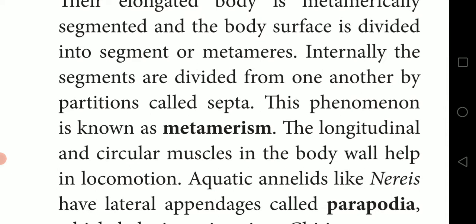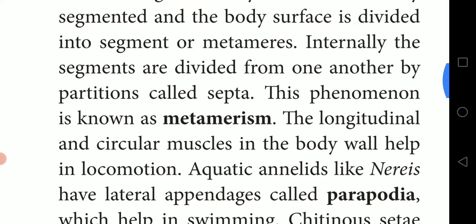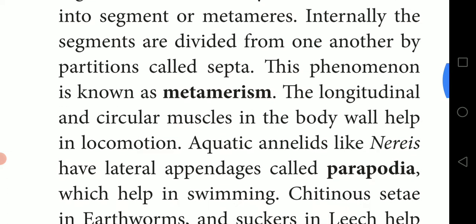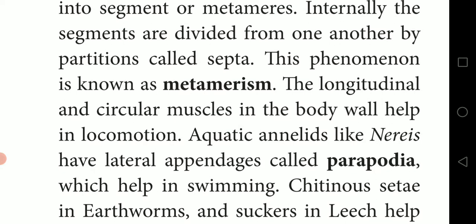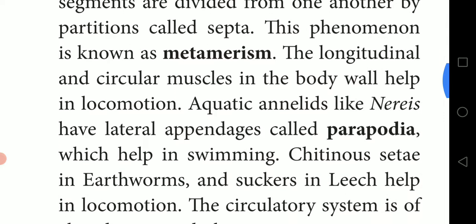Internally, the segments are divided from one another by partitions called septa. Septa is a thin layer that partitions two segments, a dividing line-like structure. This phenomenon is known as metamerism.